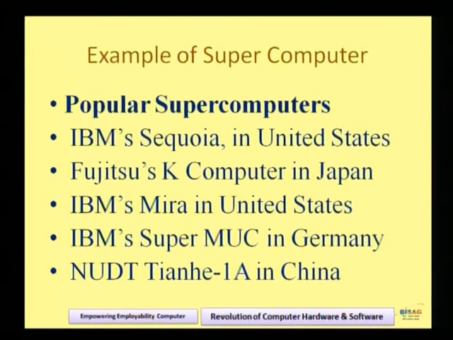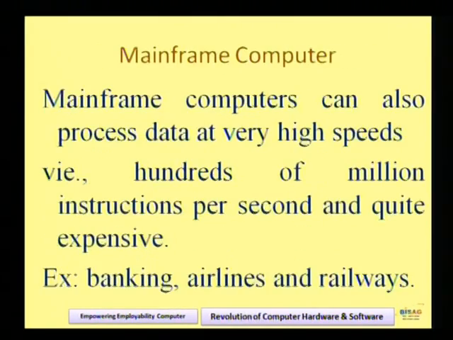Fujitsu K computer in Japan. Please check the contents. This is the list of supercomputers: IBM Sequoia in the United States, Fujitsu K computer in Japan, IBM's Mira also in the United States, IBM SuperMUC in Germany, and the Tianhe from NUDT in China. So these are the supercomputers listed right now in the world. These are the five big supercomputers available in the world, right?